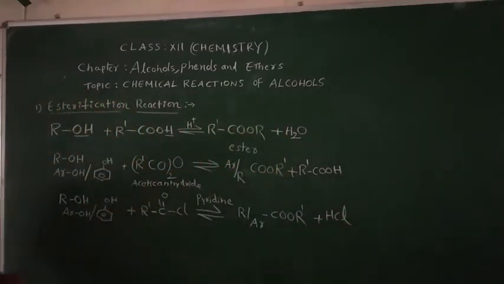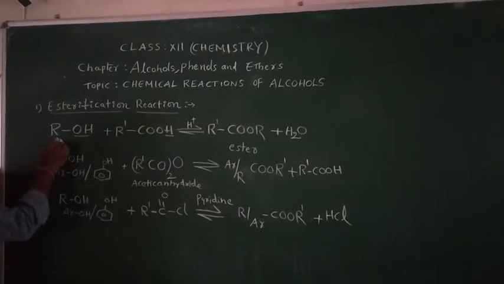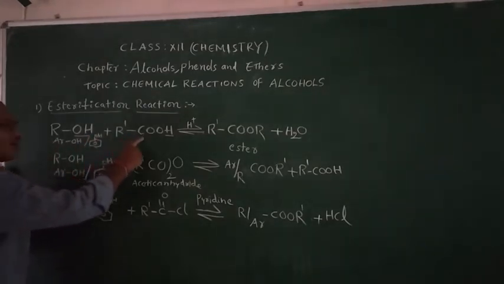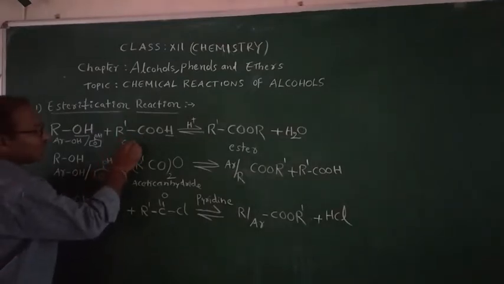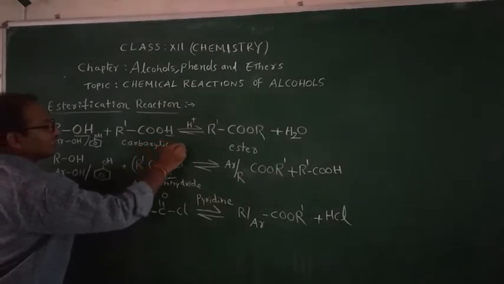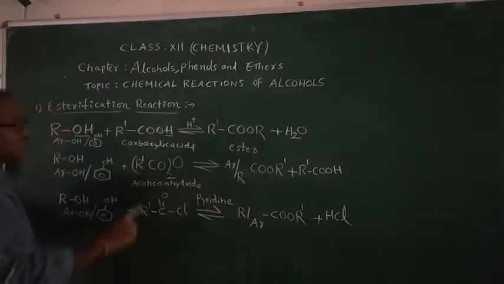In these reactions, you can see ester is formed. Even here you can write ArOH, Ar is nothing but benzene, containing OH. Even if you take any alcohol or phenol, when they react with carboxylic acids, they form ester.